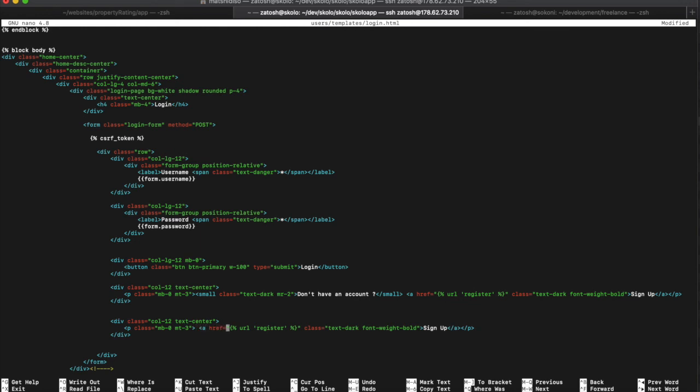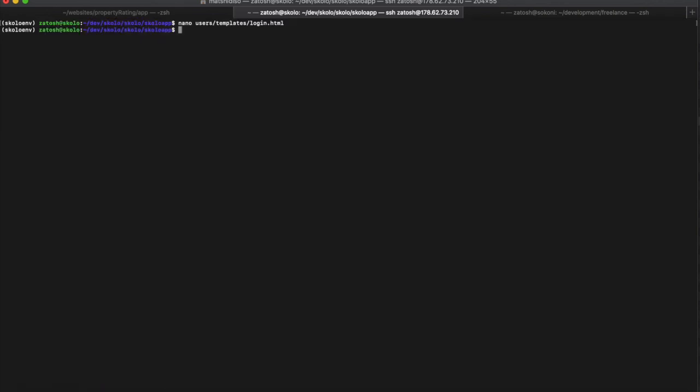Right. So instead of going to the register, it will be URL for forgot. Okay, and then I will say forgot password. Forgot password, question mark, and if somebody forgot their password, the href will send them to URL for forgot. So you can save this, all right, and say yes, and then let's run our application again.